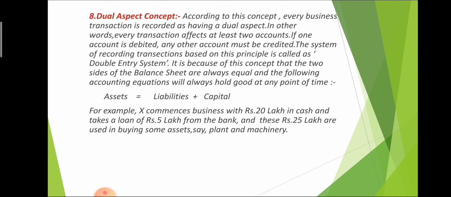For example, X commences business with rupees 20 lakh. So 20 lakh is the capital of X. And X also takes a loan of 5 lakh from the bank. It means that X invests a total of 25 lakh: 20 lakh their own money and 5 lakh from the bank. And that 5 lakh comes under the heading liabilities because that is one type of debt. The total of 20 plus 5, that is 25 lakh, is treated as assets.